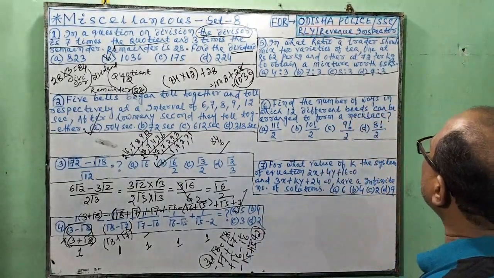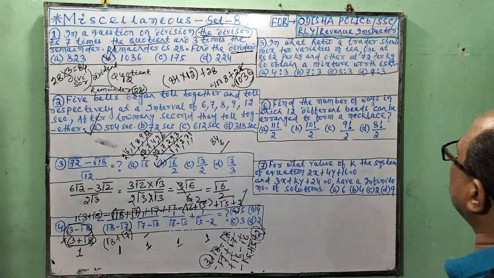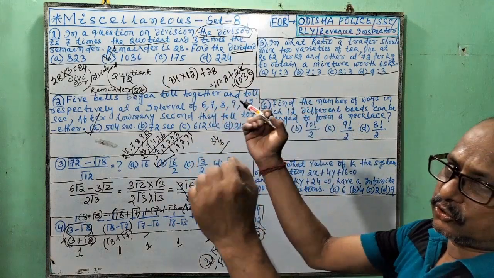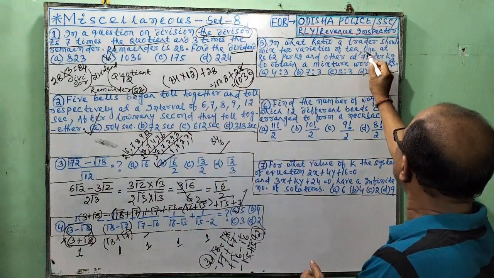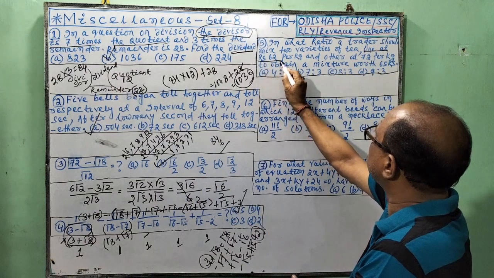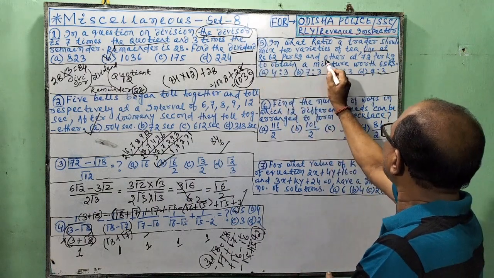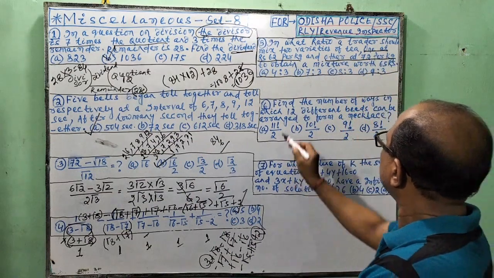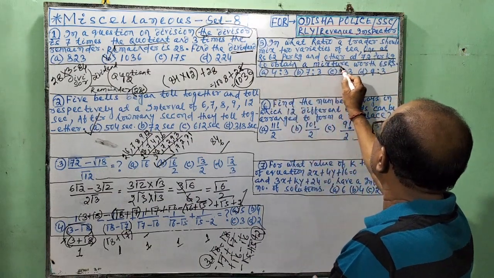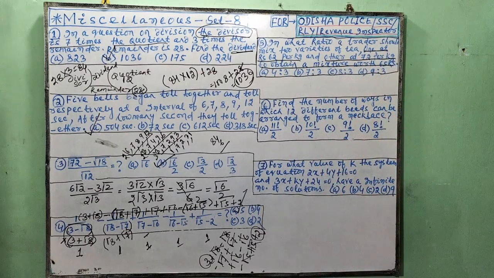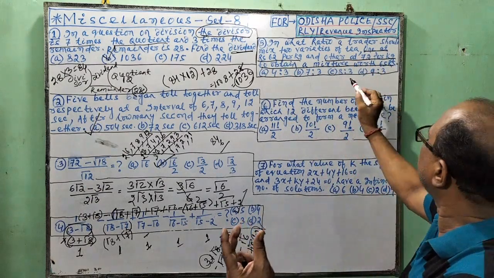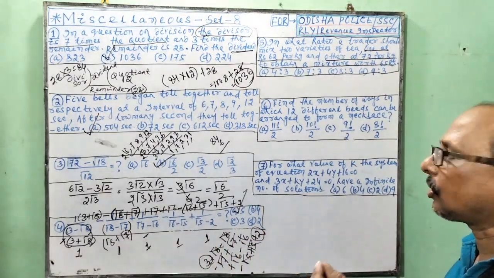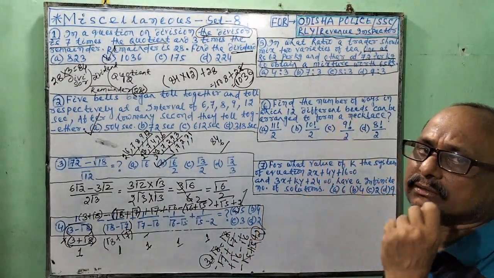Next, in what ratio should a trader mix two varieties of tea, one at 62 rupees per kg and other at 72 rupees per kg, to obtain a mixture worth 65 rupees? So 65 is the mean, in between 62 and 72. So it is an allegation mixture question.